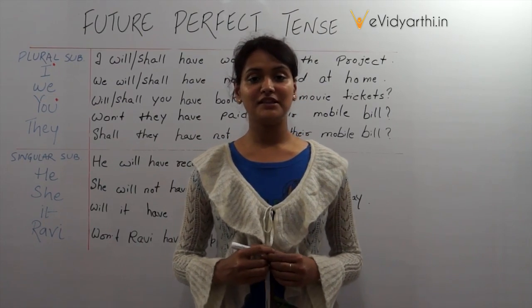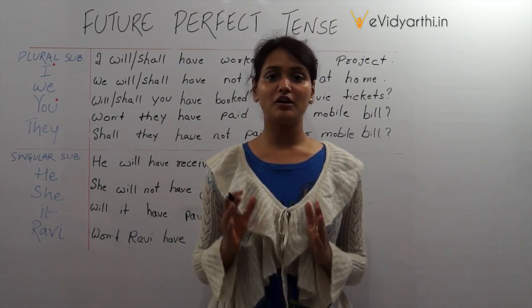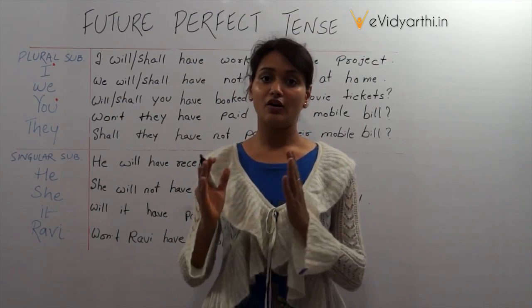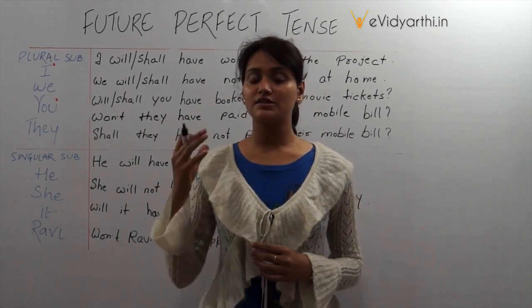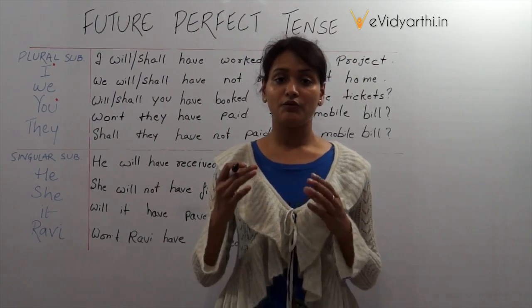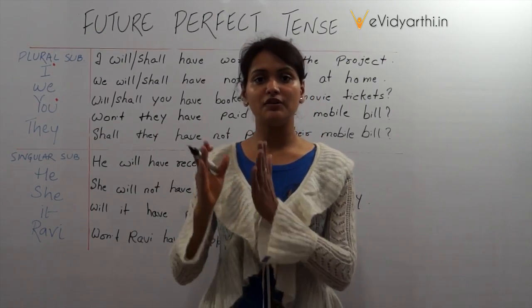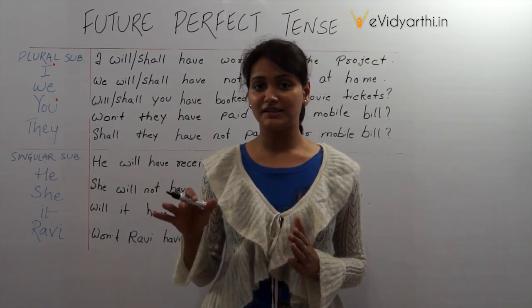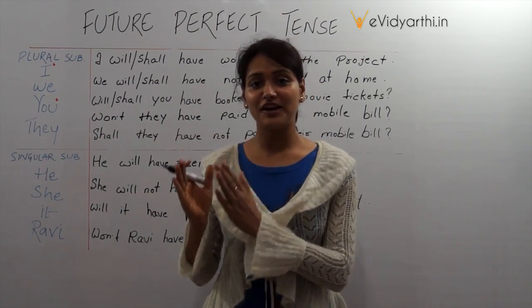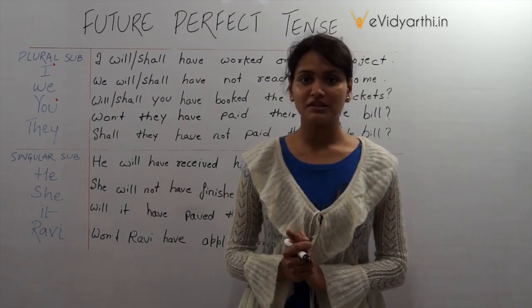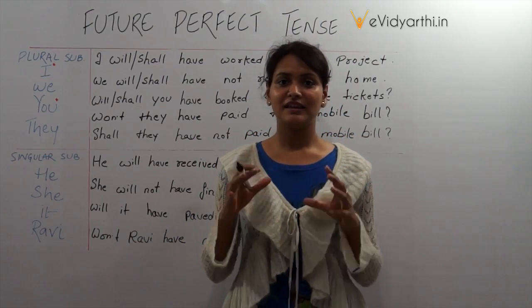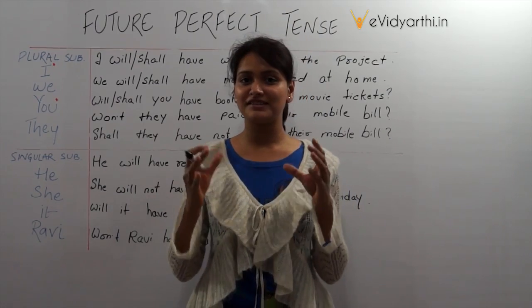This tense speaks about an action that will occur in the future and will complete in the future, or it speaks about such a task or action where the possibility of occurring is not definite or is quite less, or it is not very much sure. Suppose if I say I will go tomorrow, it means there is quite a definite sense.